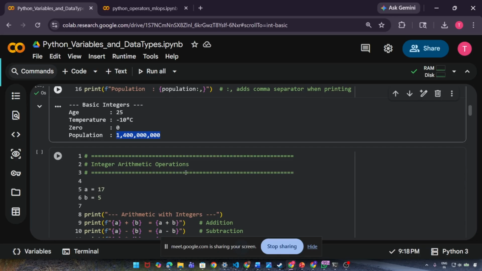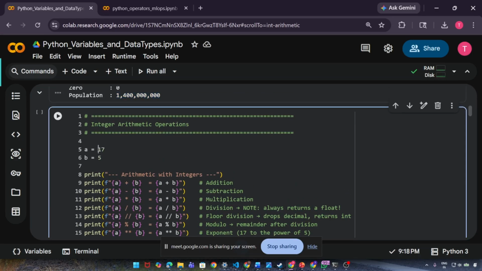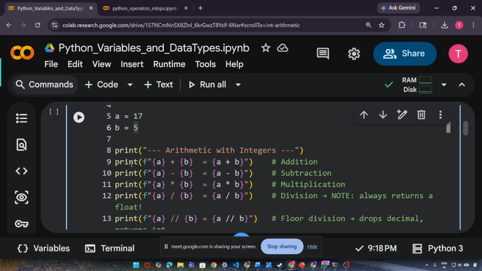Okay. Let's talk about some arithmetic operations inside Python. a is 17, b is 5. I have chosen two variables. a equals 17 and b equals 5. And I'll be doing some arithmetic operations. And you guys already know about f-strings or format strings. So now you can do the operations, correct? Like we are doing a plus b, a minus b. Again, a plus b and a minus b are normal addition and subtraction. a star b means multiplication inside Python.